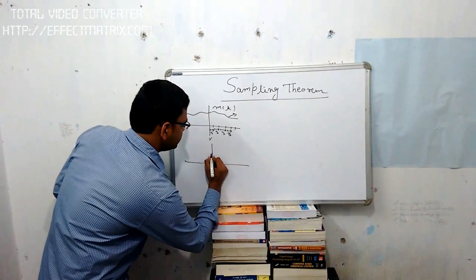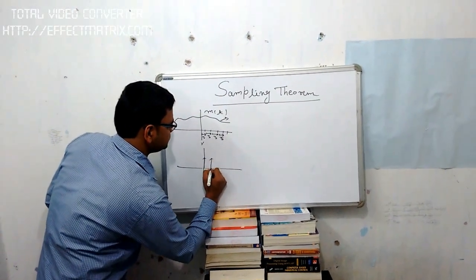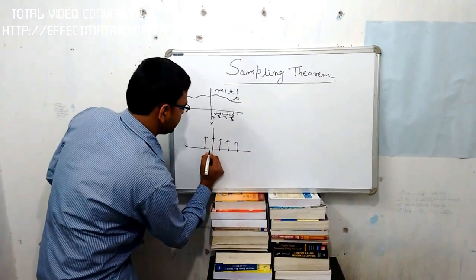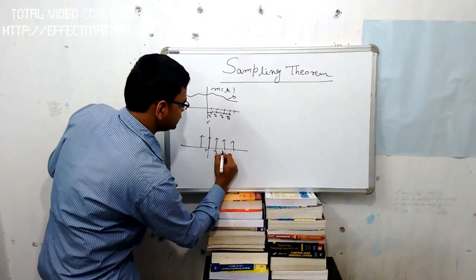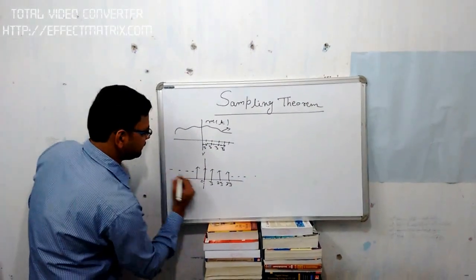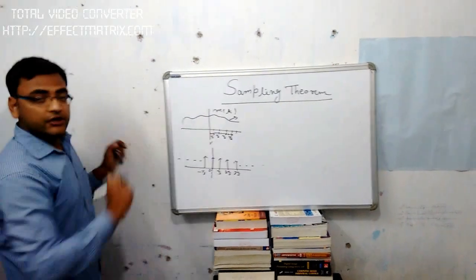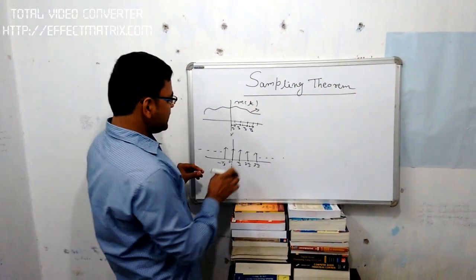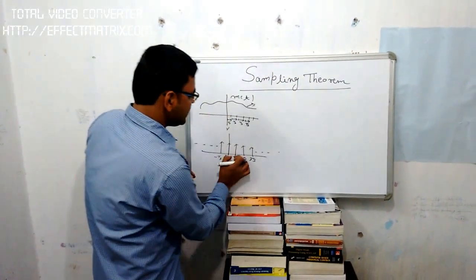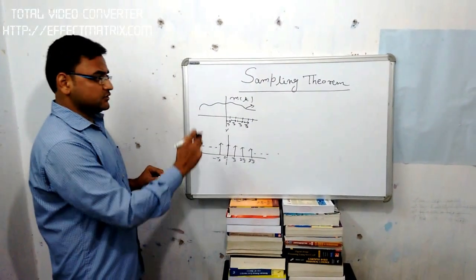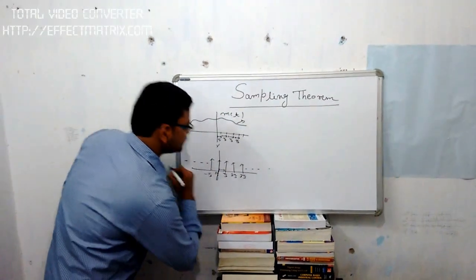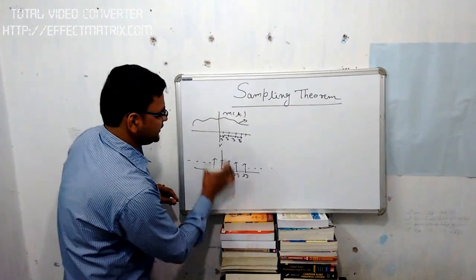This is the impulse train, centered about 0, Ts, 2Ts, 3Ts, and infinitely extended, and this spacing is Ts. When we multiply the message signal with the impulse train, we get samples at different points. We will discuss what criteria should be chosen to define Ts.